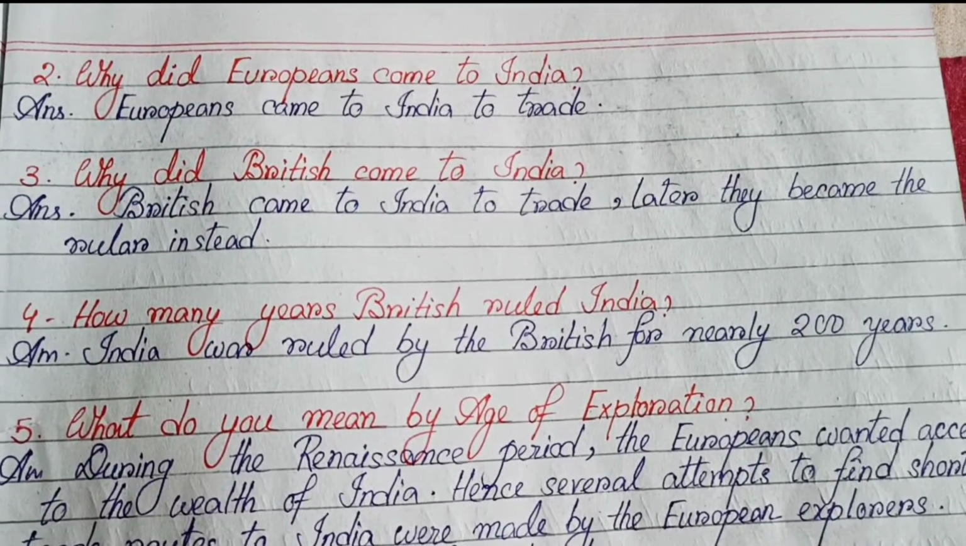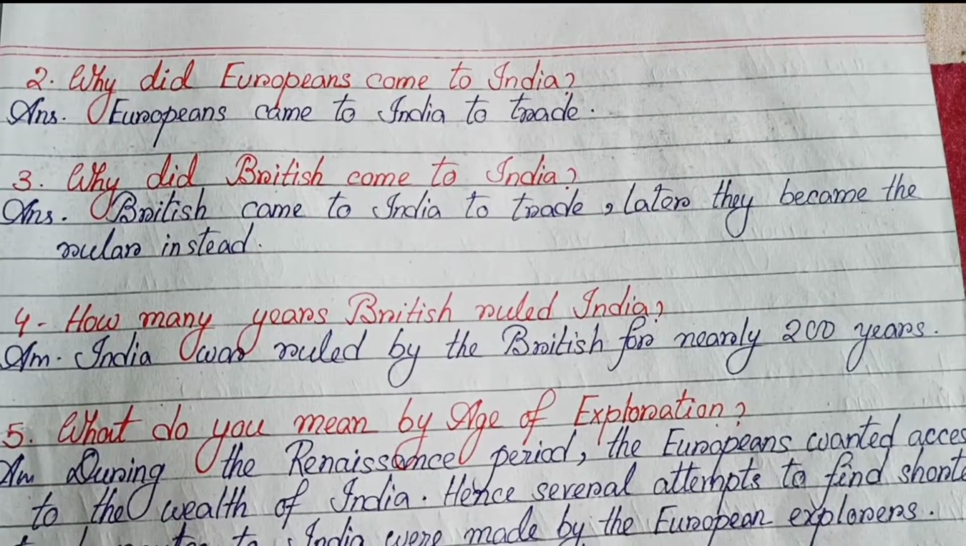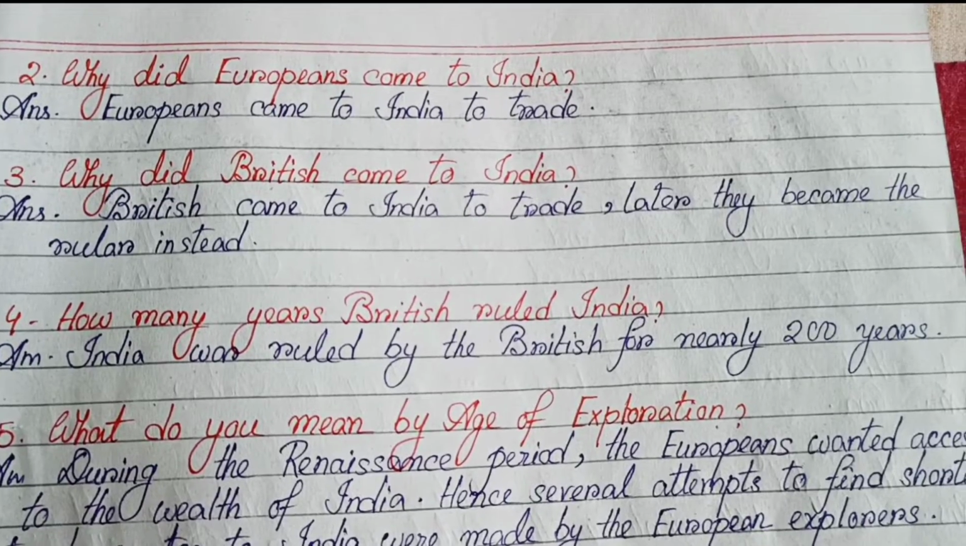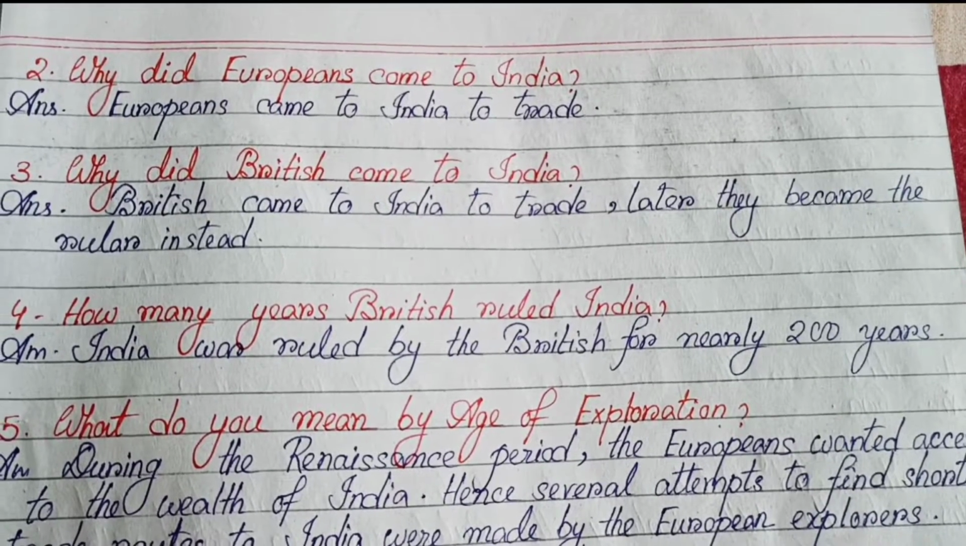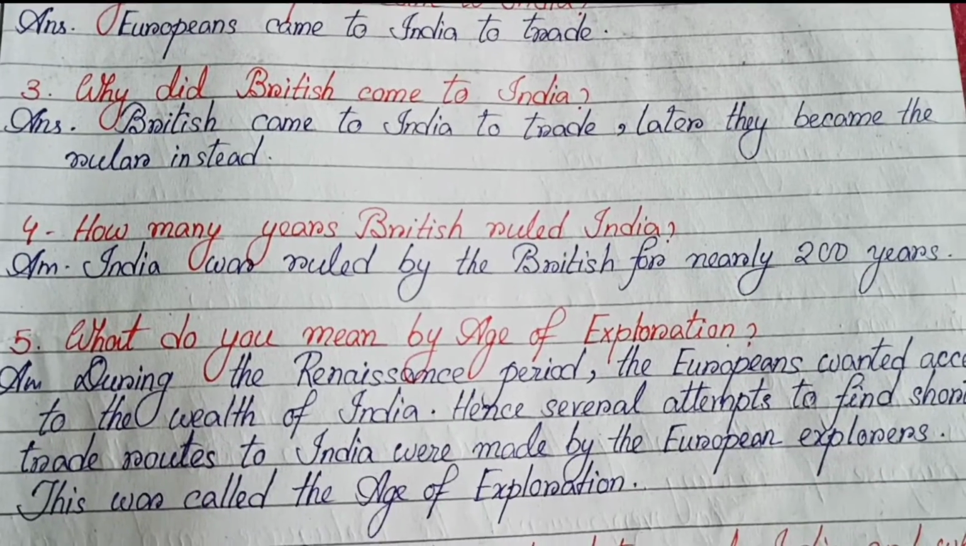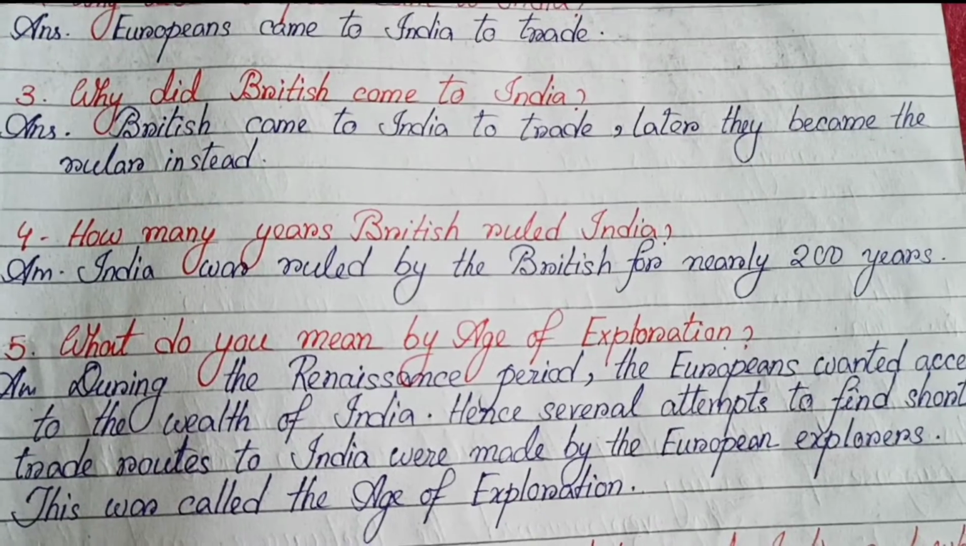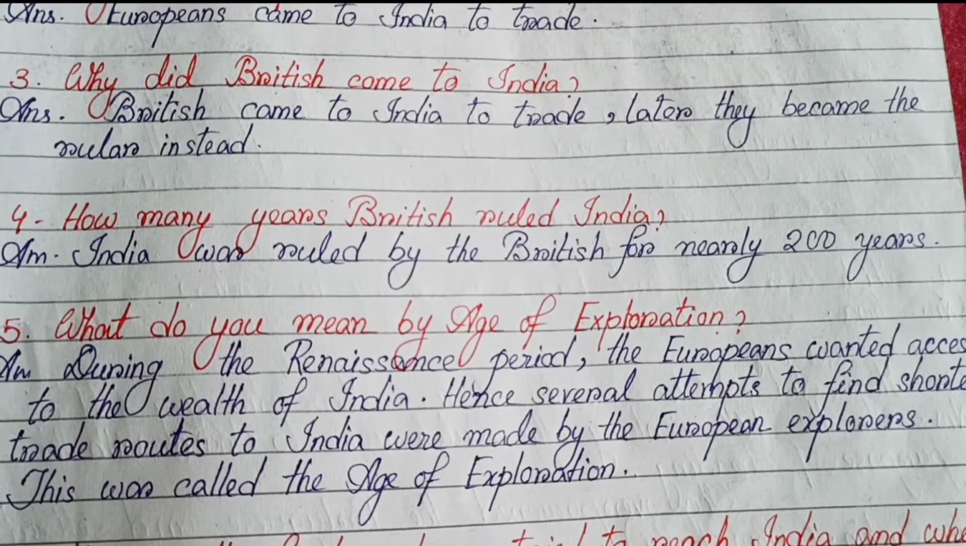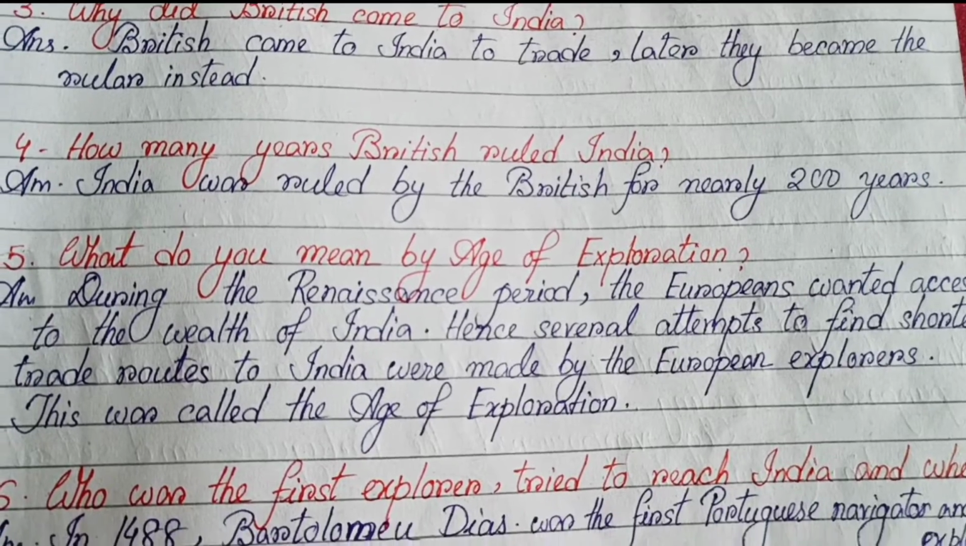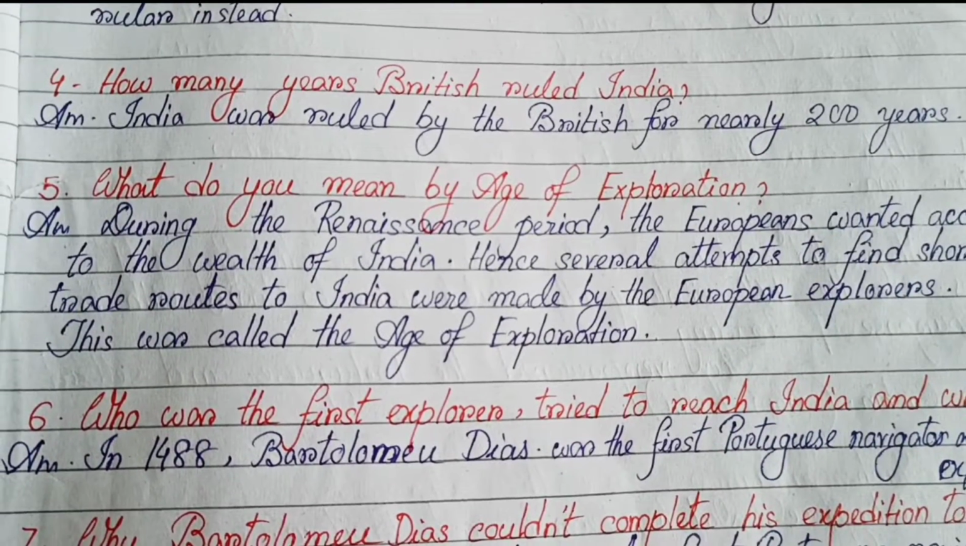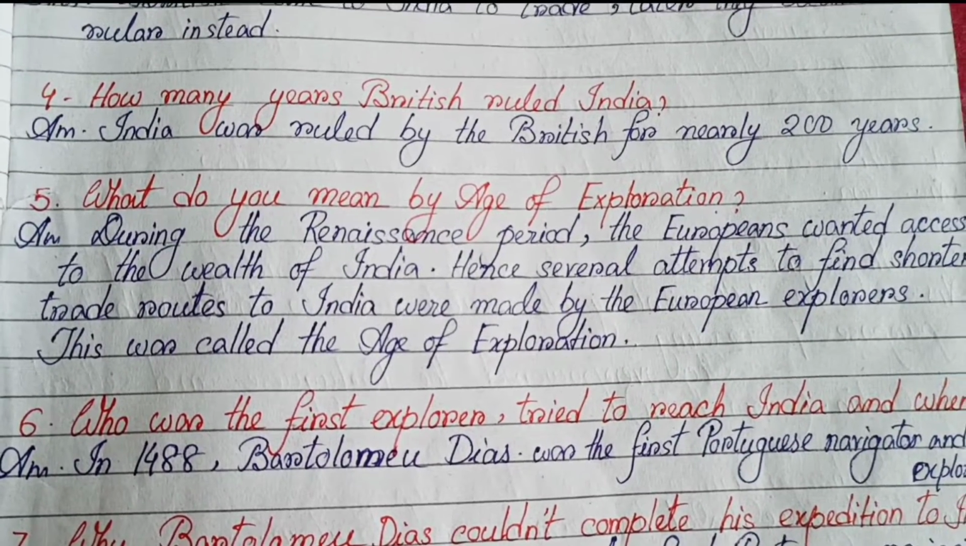Number 3. Why did British come to India? British came to India to trade. Later, they became the rulers instead. Number 4. How many years did British rule India? India was ruled by the British for nearly 200 years. Number 5. What do you mean by age of exploration?